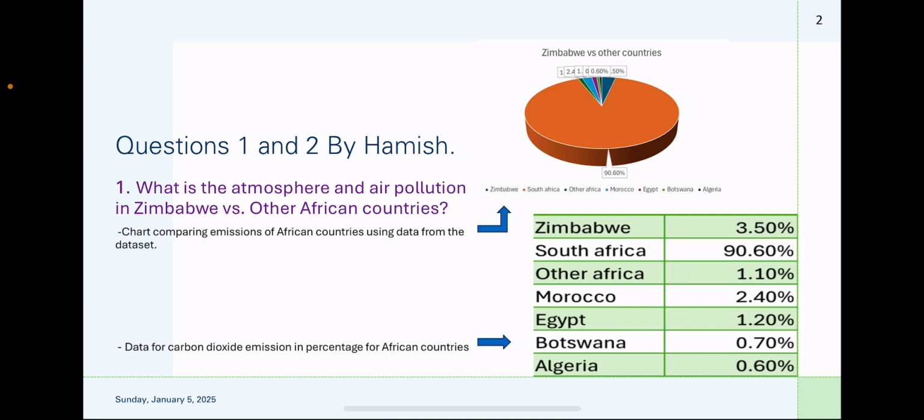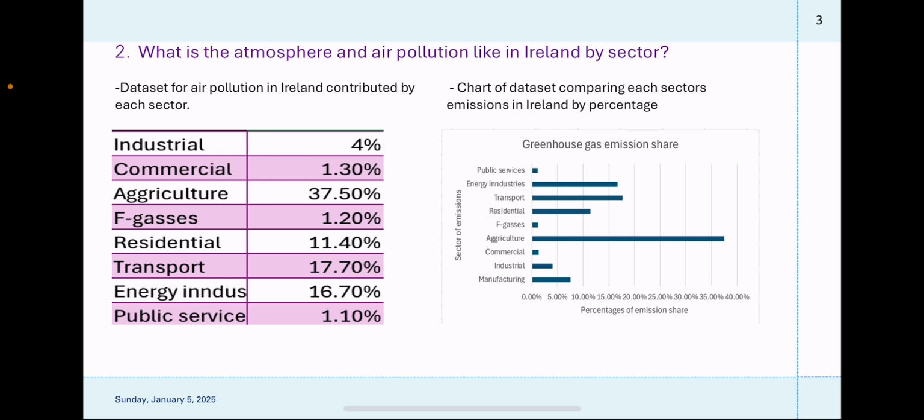Question 1. What is the atmosphere and air pollution in Zimbabwe versus other African countries? Up in the top right, there is a chart comparing emissions of African countries using data from the dataset. And to the bottom right, there's data for carbon dioxide emission in percentage for African countries, such as Zimbabwe, South Africa, other places in Africa, Morocco, Egypt, Botswana, and Algeria.